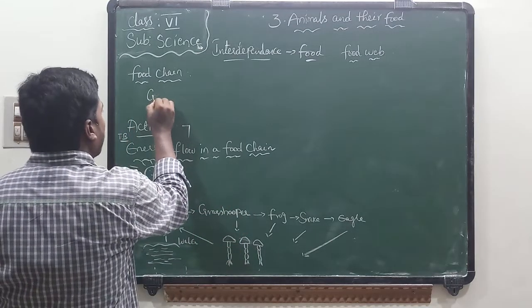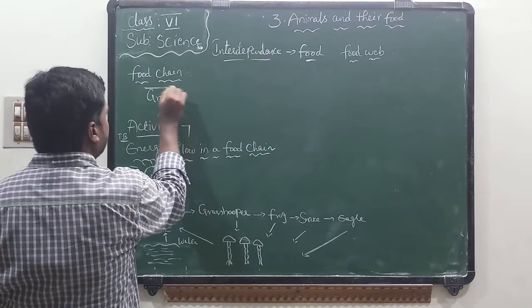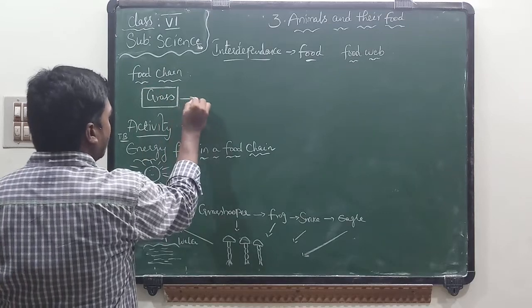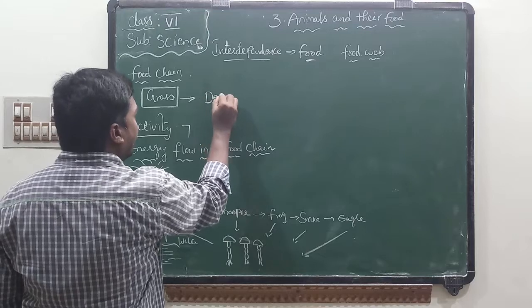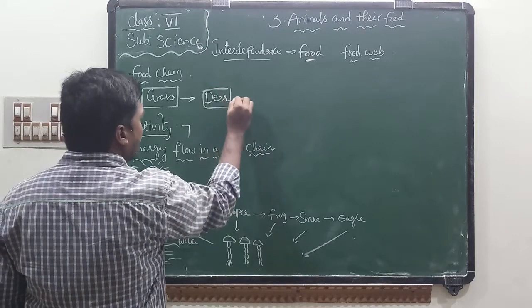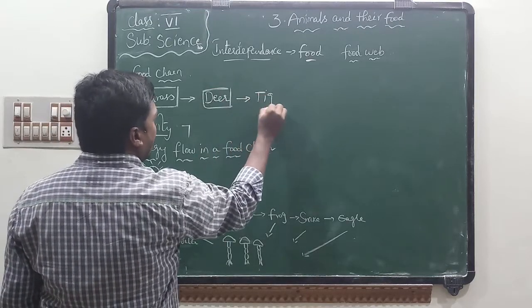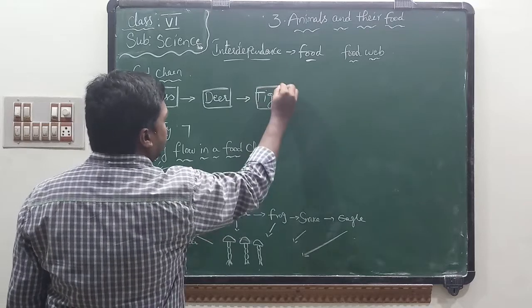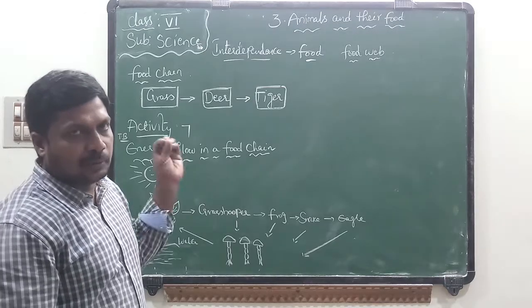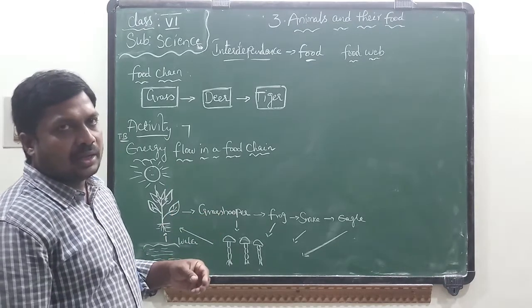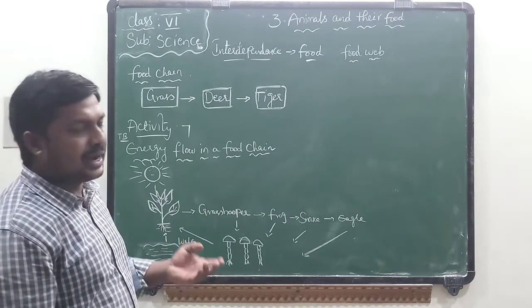See here: grass, next one is deer, tiger. If you observe this food chain, we can find only three levels, a simple food chain which helps us to understand.